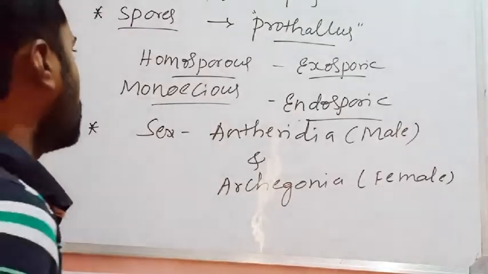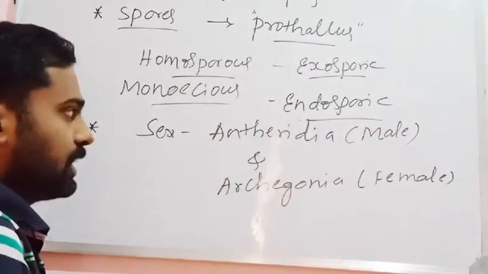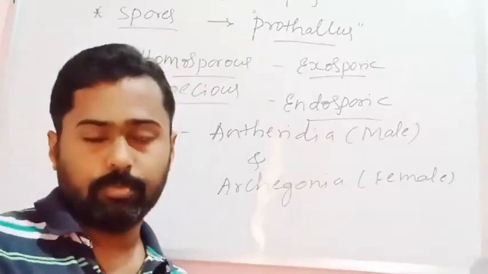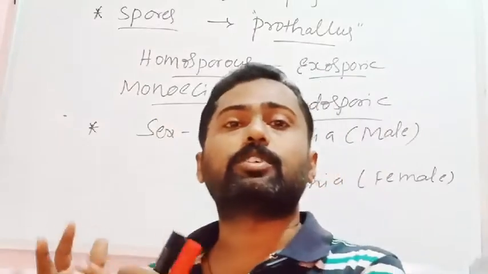Whereas the heterosporous pteridophytes are said to be dioecious. Dioecious means they are unisexual, because the microspore develops into a male prothallus and the megaspore develops into a female prothallus.